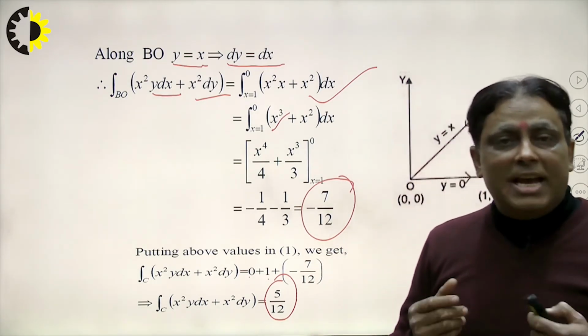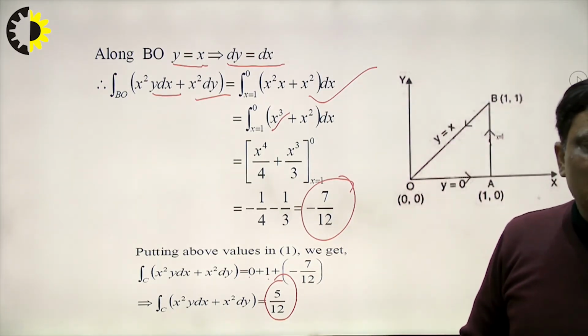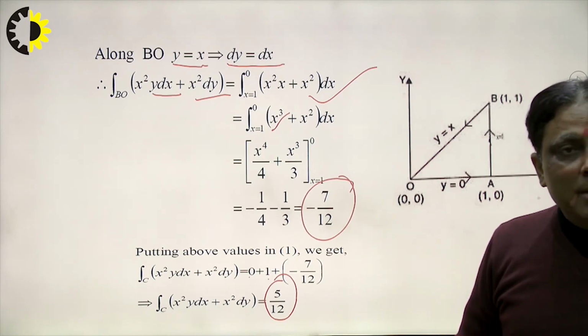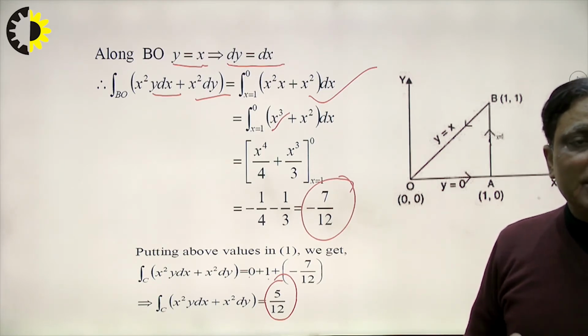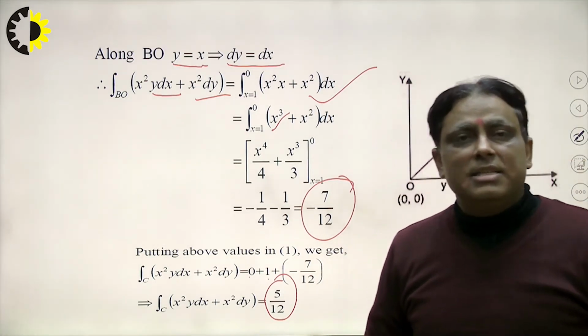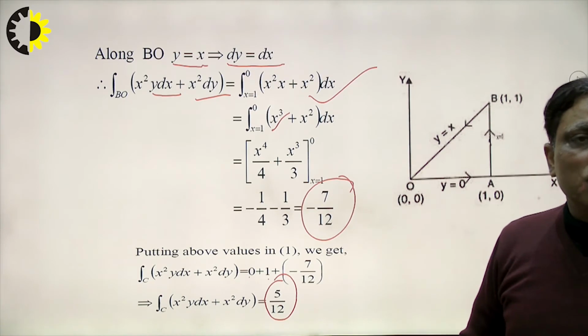If a question arises on the verification of Green theorem, students keep in mind that we solve the left hand side as well as the right hand side. That means we solve the line integral as well as the double integration. That is the application and solution of the Green theorem in engineering and technology.